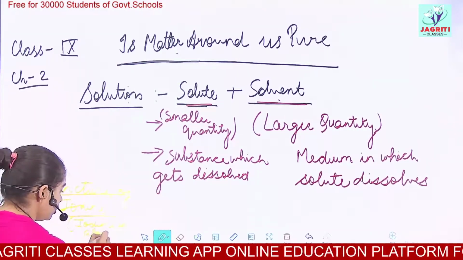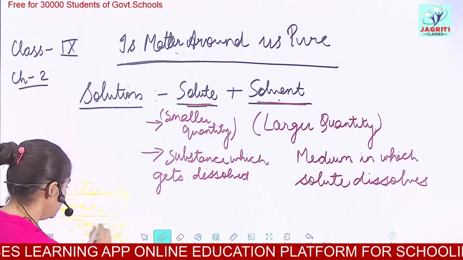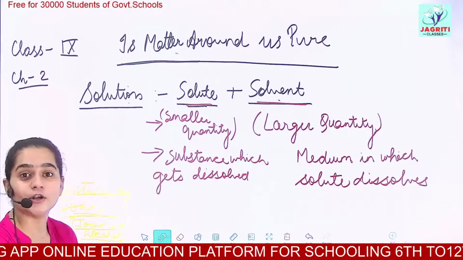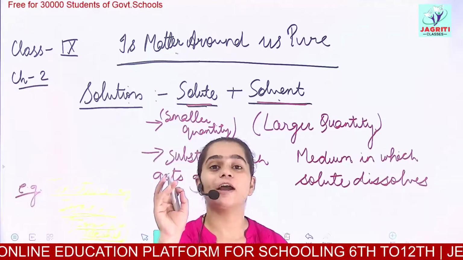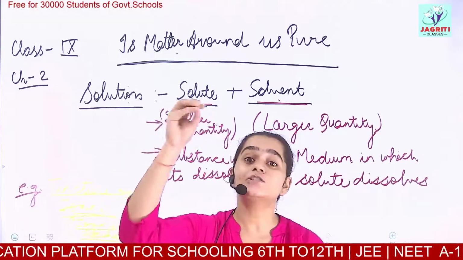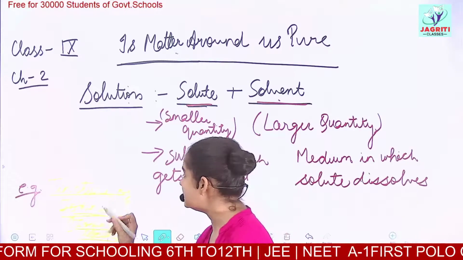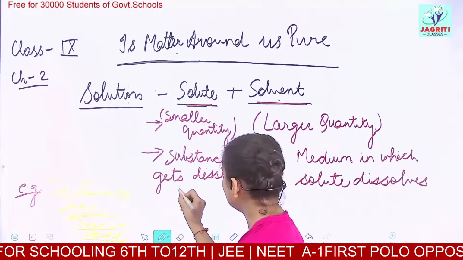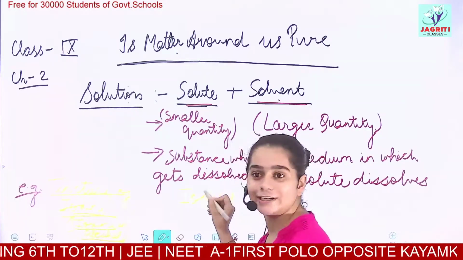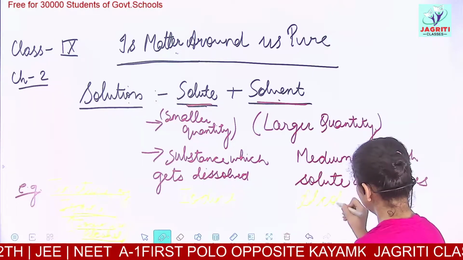So can any one of you tell what is the solute here and what is the solvent? You have two components. One is iodine and the next is alcohol. And I'm saying the tincture of iodine solution is formed when we take iodine and dissolve it in alcohol. So here, as you can see, what is our solute? Solute is iodine. And what is our solvent? The solvent is alcohol.